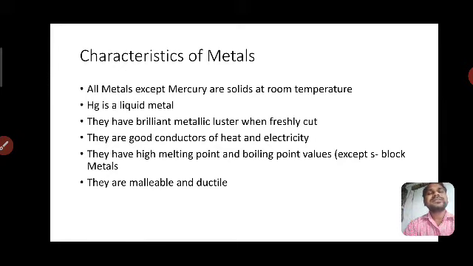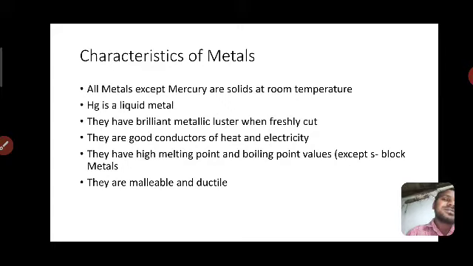These are the alkali metals. These simply have low melting and boiling points. At low temperature also they melt and boil.